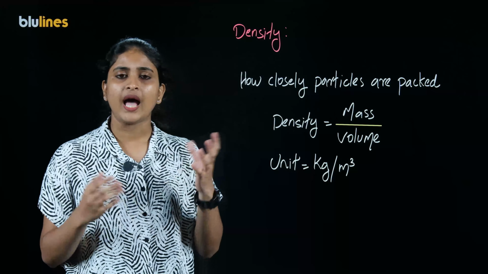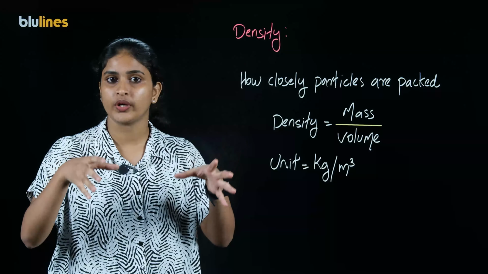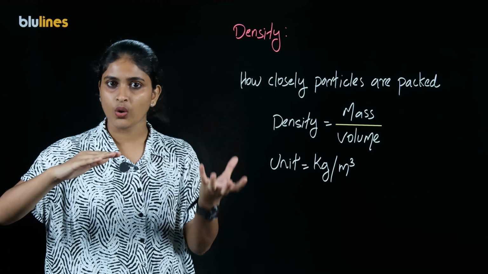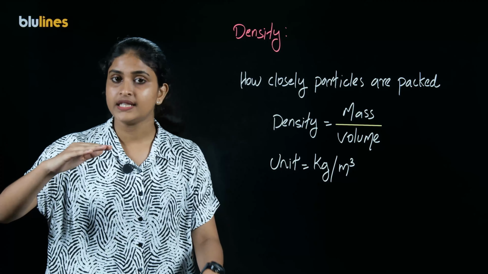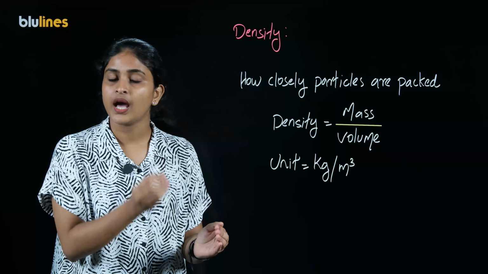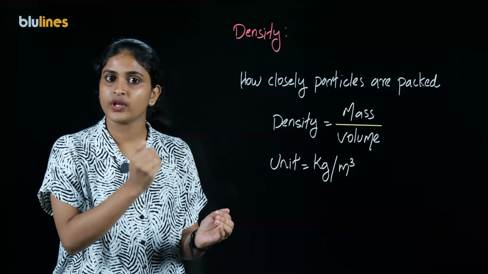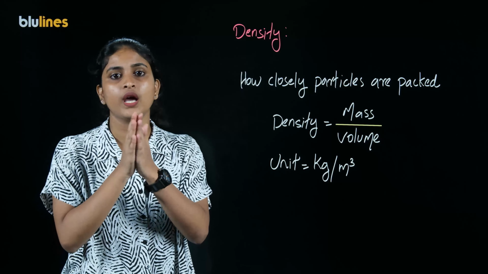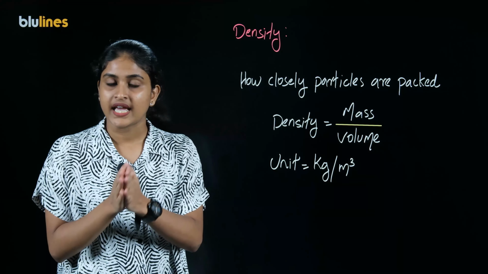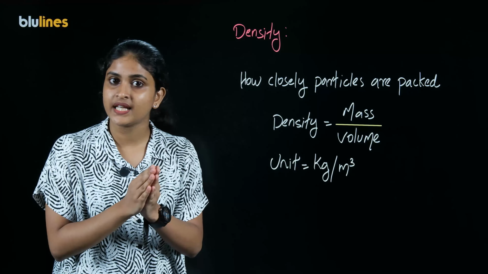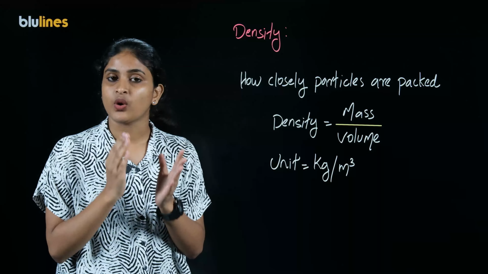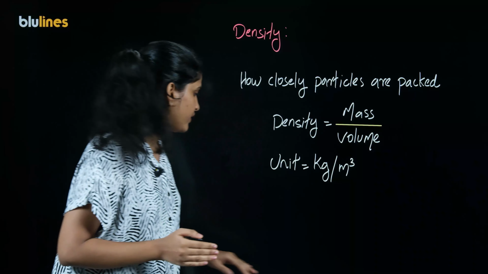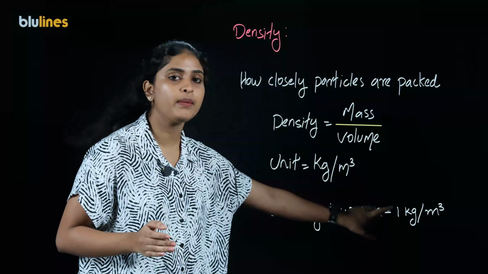Now consider I am throwing both this rock and sponge in a water body. The sponge will float in the water and the rock will sink down. This is because the rock has more density when compared to the water and the sponge has less density when compared to the water. So keep in mind that any object having more density than water will sink and those having less density will float in the water. Water has a density of 1 kilogram per meter cube.